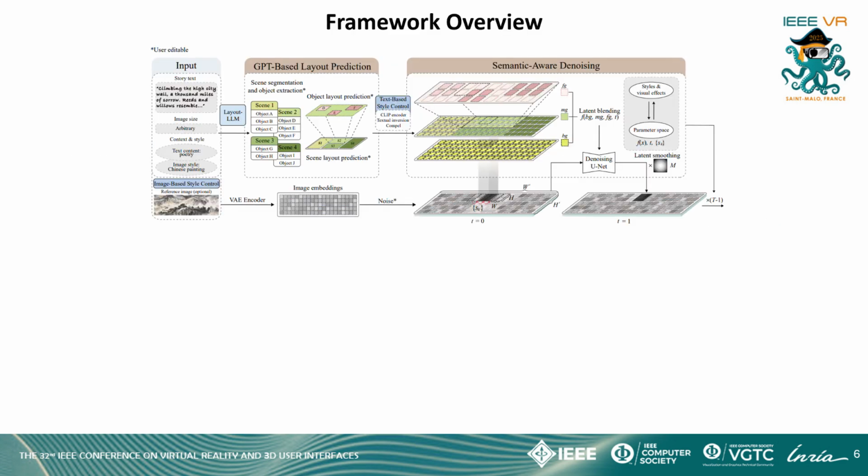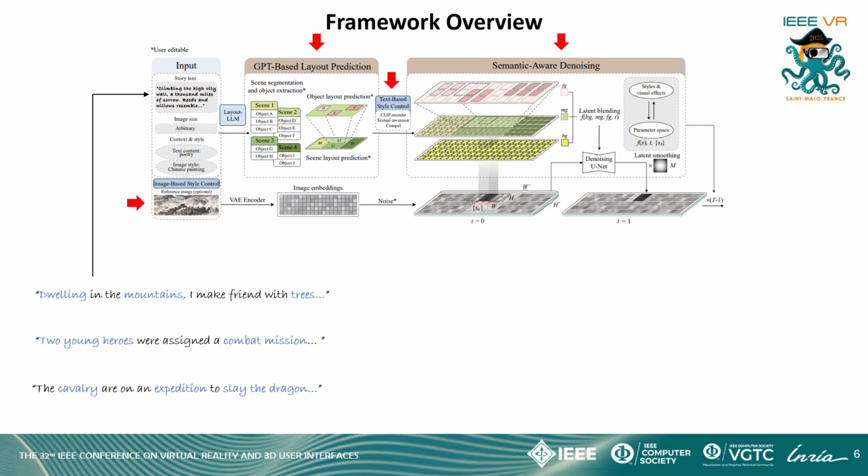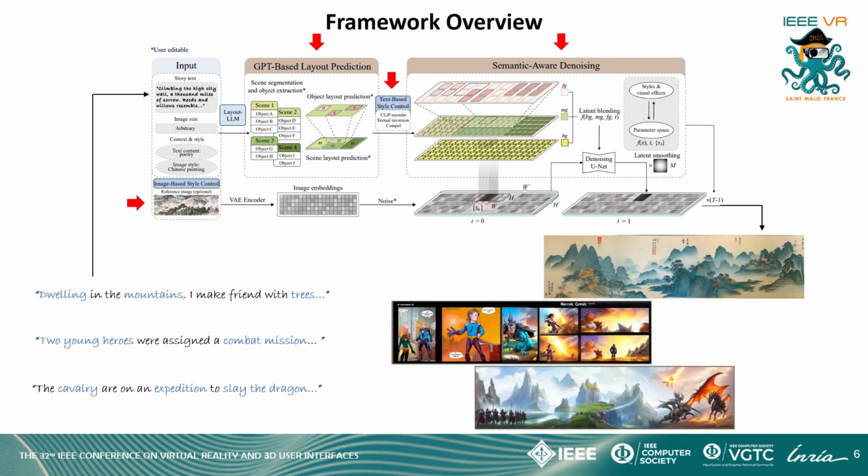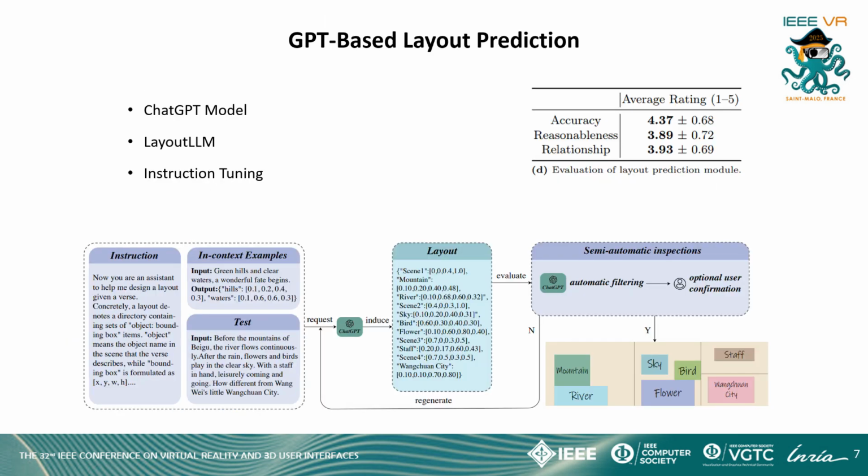Our generative framework mainly consists of GPT-based layout prediction, semantic-aware denoising, as well as text-based and image-based style control. From storytelling text, our model supports generating scroll images with style and layout controls. For the GPT-based layout prediction module, we apply instruction tuning to a ChatGPT model to extract bounding boxes of scenes and objects from the story text. We introduced semi-automatic inspection, including GPT-based automatic filtering and optional user confirmation, to ensure that GPT generates a reasonable layout.